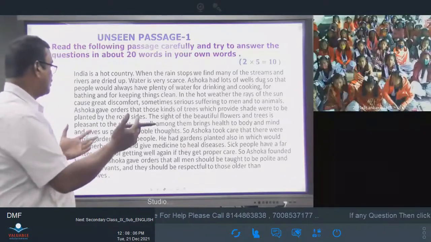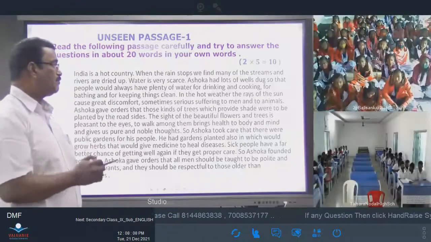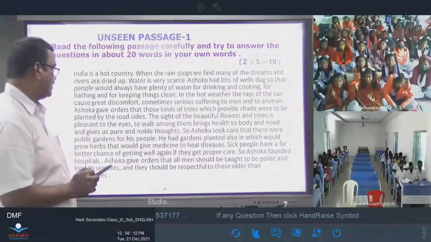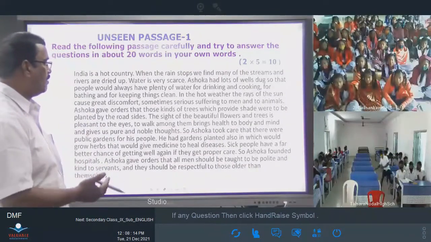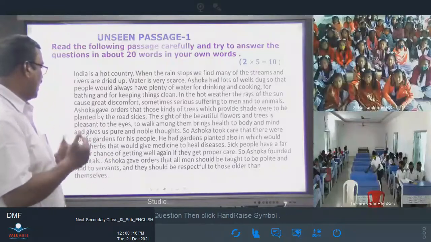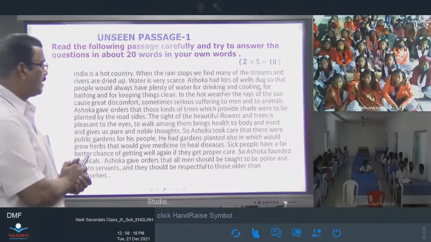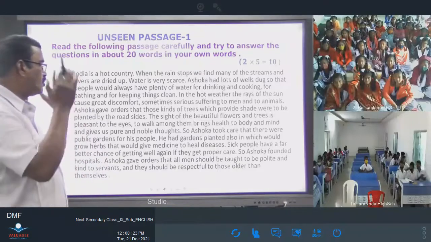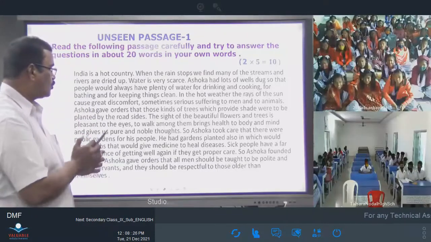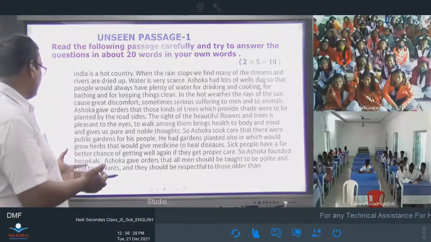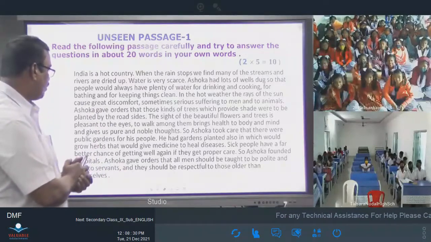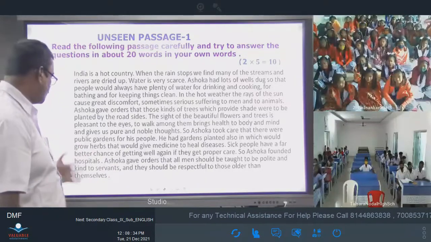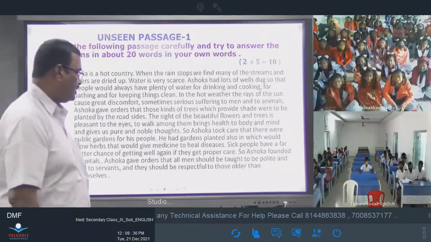Ashoka also gave orders that those kinds of trees which provide shade were to be planted by the roadsides. The sight of the beautiful flowers and trees is pleasant to the eyes. To walk among them brings health to body and mind and gives us pure and noble thoughts. So, Ashoka took care that there were public gardens for his people. He had gardens planted also in which would grow herbs that would give medicine to heal diseases.